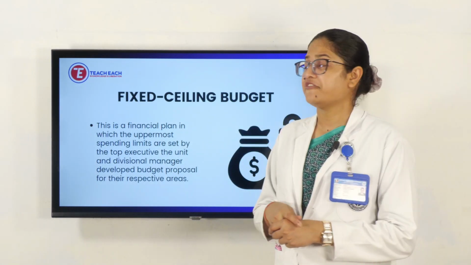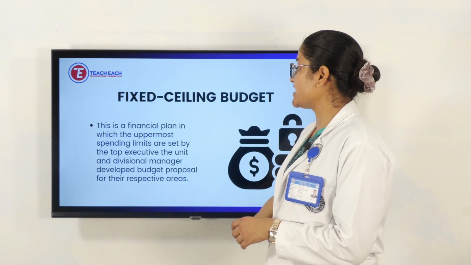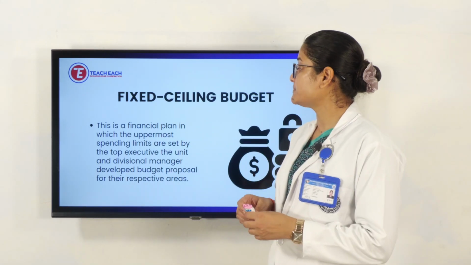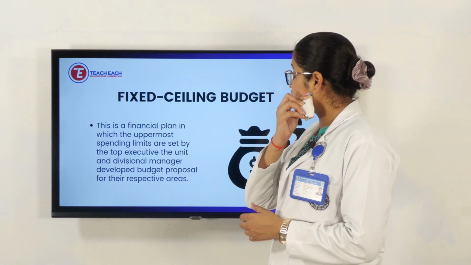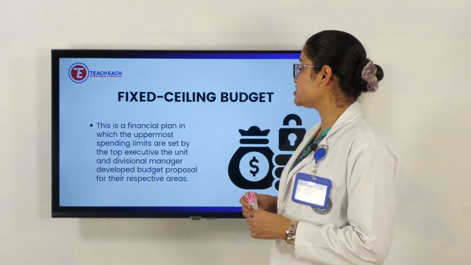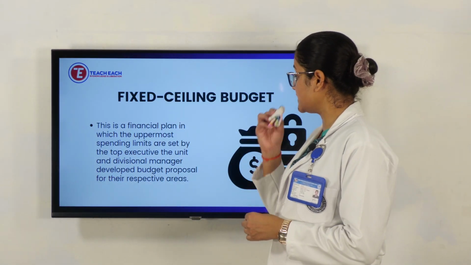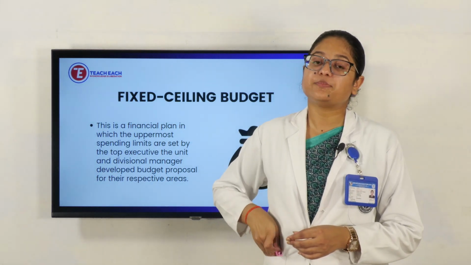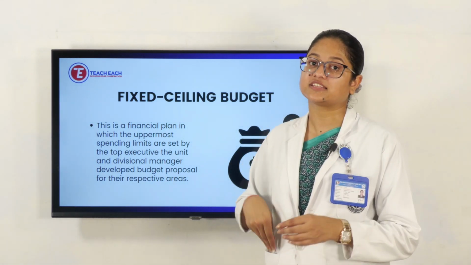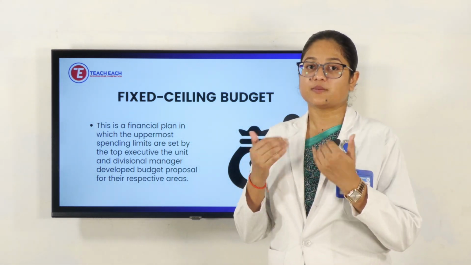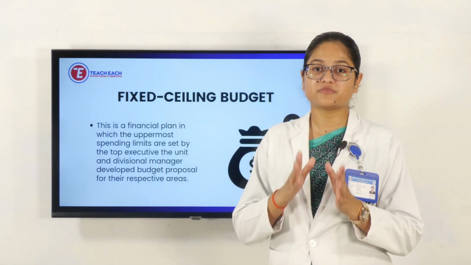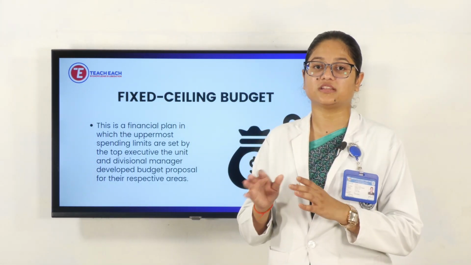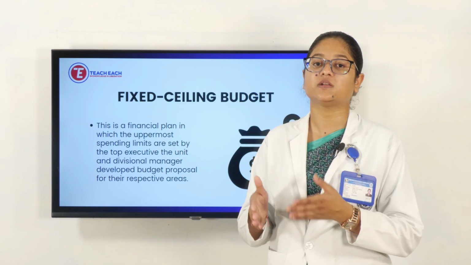Next is the fixed ceiling budget. It is a financial plan in which the uppermost spending limits are set by the top executive. The unit and divisional managers develop budget proposals for their respective areas. There will be limitations and fixations, like this department or these subordinates will get this much money and need to work on their speciality or area with this much money.